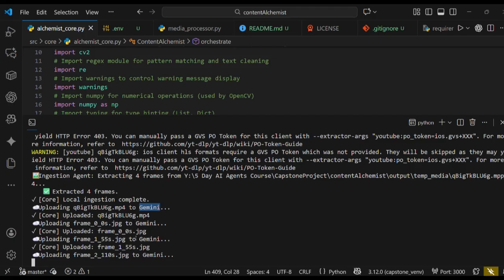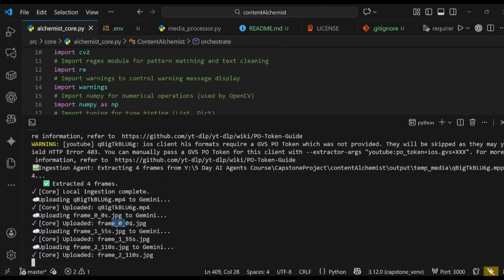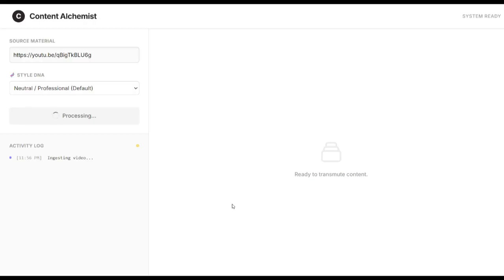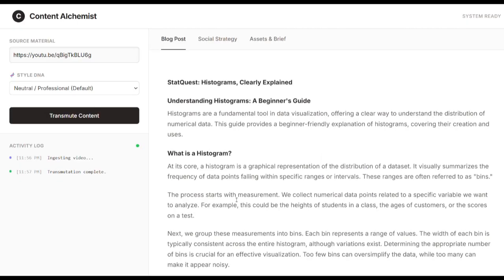And the JPG files, which are the screenshots, are also being sent to Gemini. Let's head back to the UI. It's still processing. Just wait for a few seconds and, yeah, here it is.